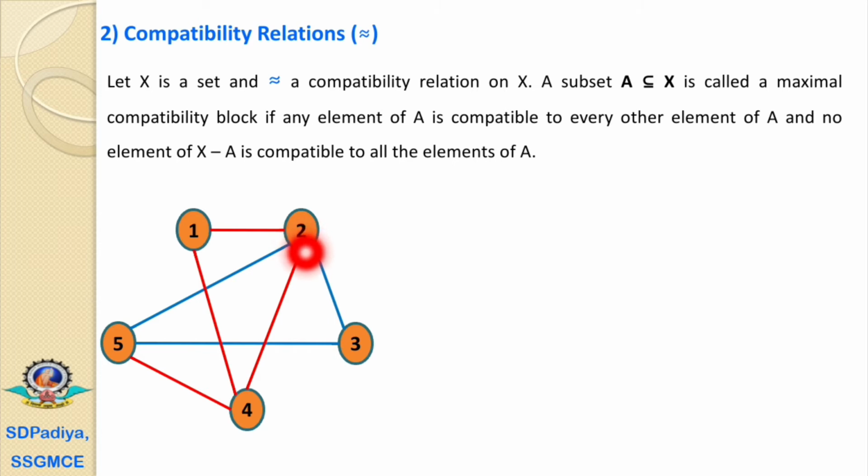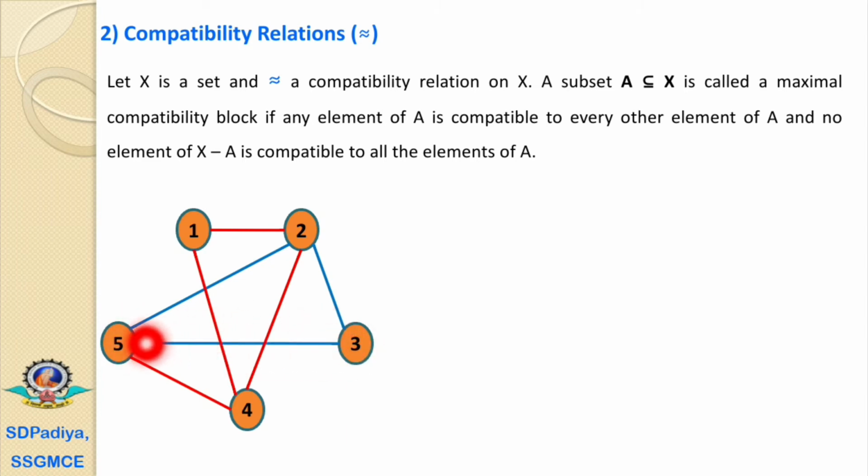What is the second condition? The second condition is that no element of X dash A is compatible to all the elements of A. If A is 1 2 4, then X dash A, the relative complement of A in X, is 3 and 5.